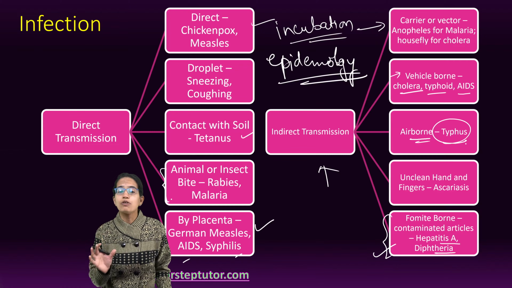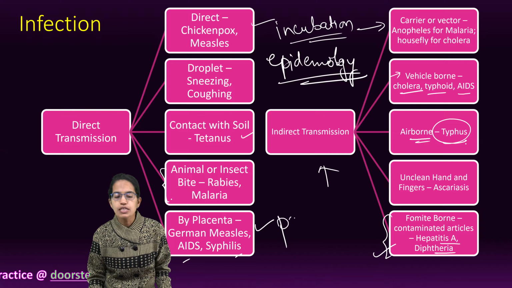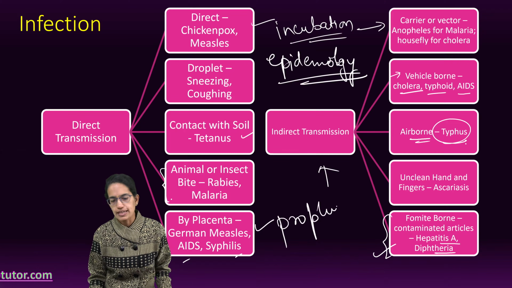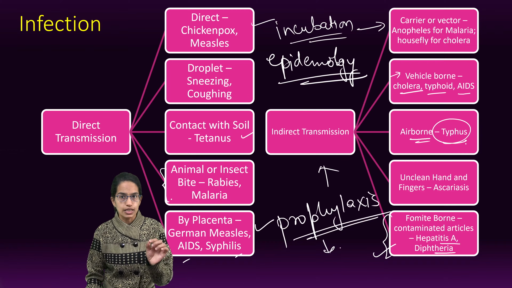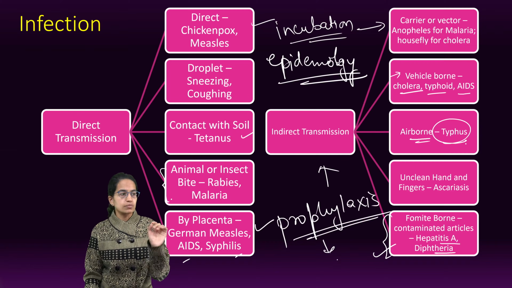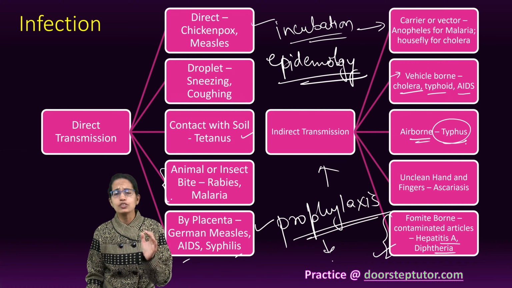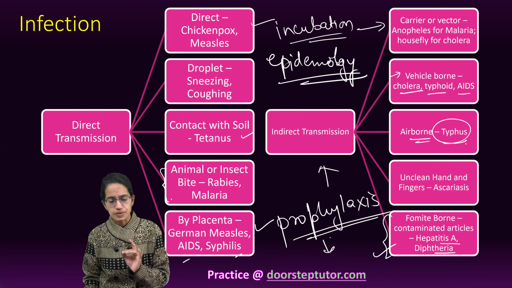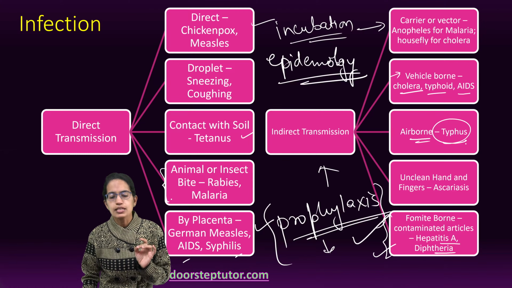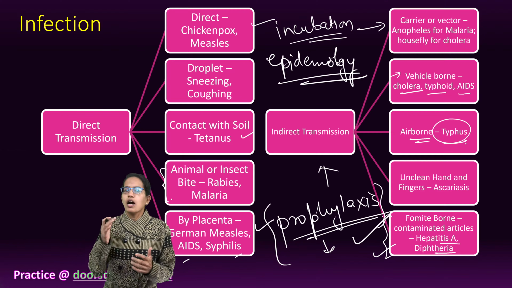The next is how do you prevent a disease? Prevention is what is known as prophylaxis. Usually we hear this term with quinine. Quinine is a medicine which is administered for malaria as a prophylactic medicine as well, to prevent malaria from happening. So prophylaxis is preventive in nature.